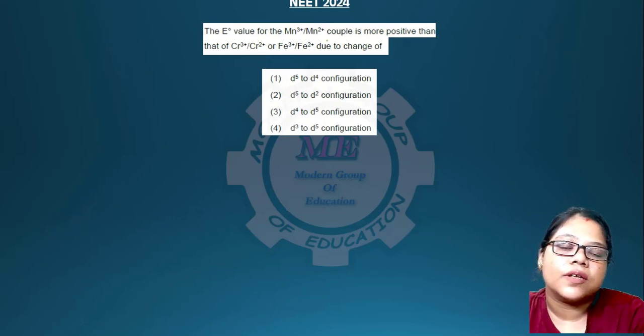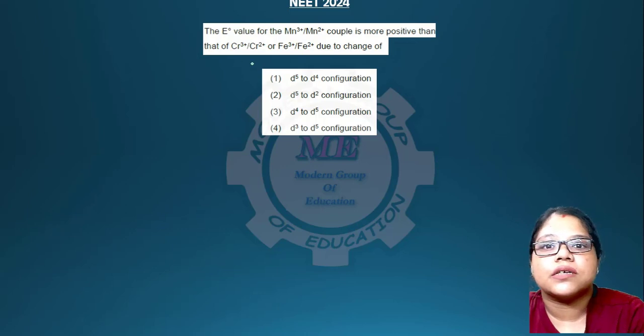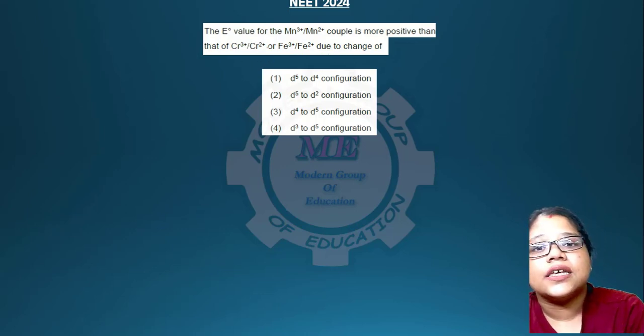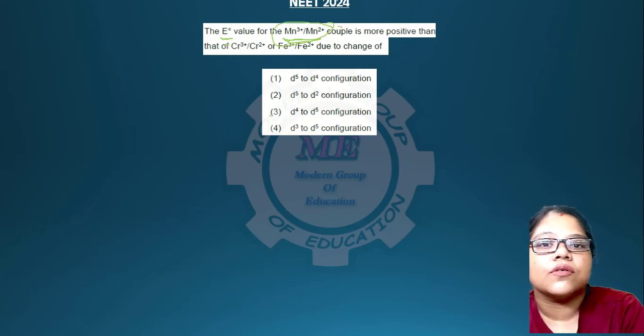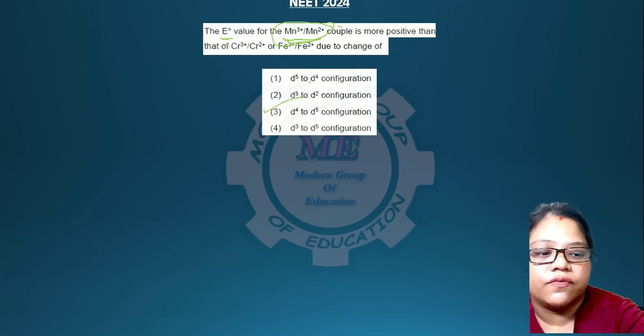The E0 value for the Mn3 plus/Mn2 plus couple is more positive than Cr3 plus/Cr2 plus or Fe3 plus/Fe2 plus due to the change of configuration. Here you have to see this is the reduction potential value, and if the E0 value for the reduction potential is positive, it means the reaction is favorable. So d4 going to d5, because d5 configurations are very stable, and that is why this is the positive value.